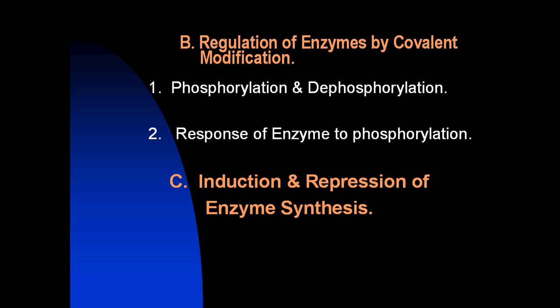Regulation by covalent modification. Number one, phosphorylation and dephosphorylation. Phosphorylation reactions are catalyzed by a family of enzymes called protein kinases that use ATP as a phosphate donor. Phosphate groups are cleaved from a phosphorylated enzyme by the action of phosphoprotein phosphatases.